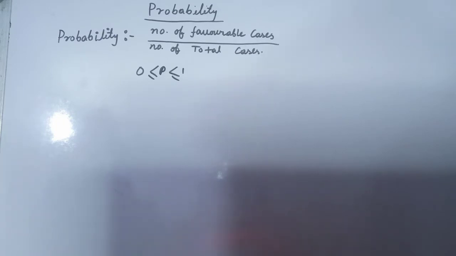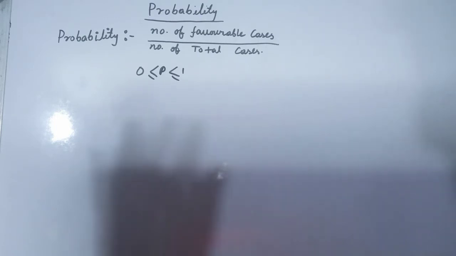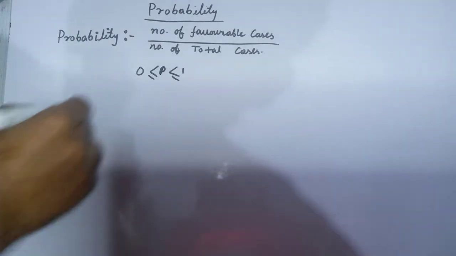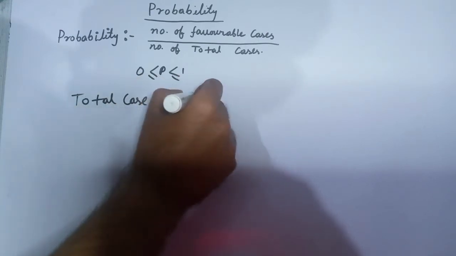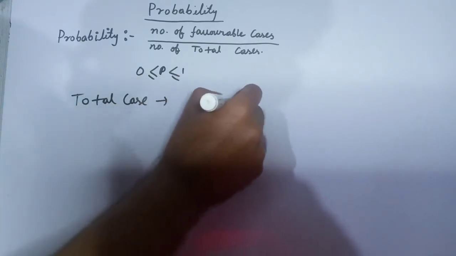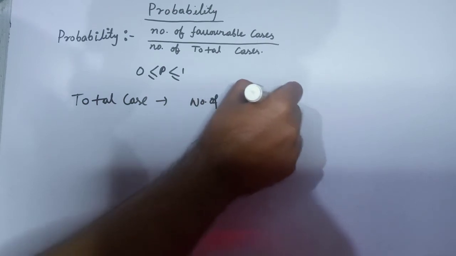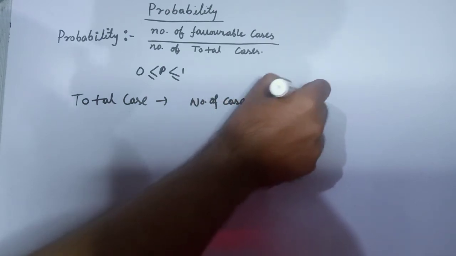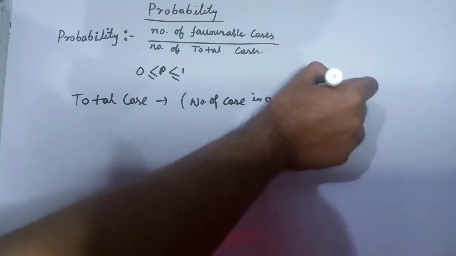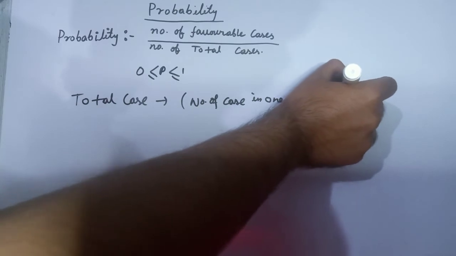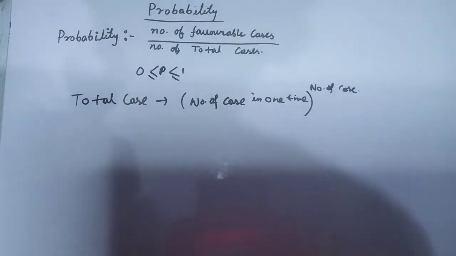Now we think about what the total number of cases is. When we solve a coin problem or dice problem, in this type of basic question, the total number of cases is the number of cases in one trial raised to the power of the number of trials.